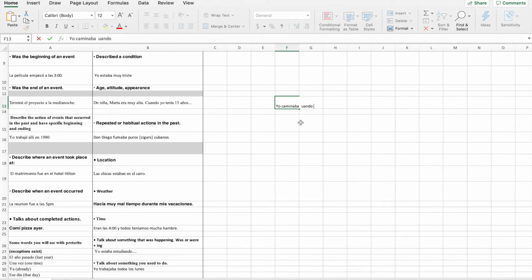Cuando comenzó a llover. All right, okay, yo caminaba cuando comenzó a llover. Yo caminaba is a verb that was in progress, so that's why I have to use imperfecto. And comenzó a llover, llover with two L's, right? It's an action that happens and it was completed.